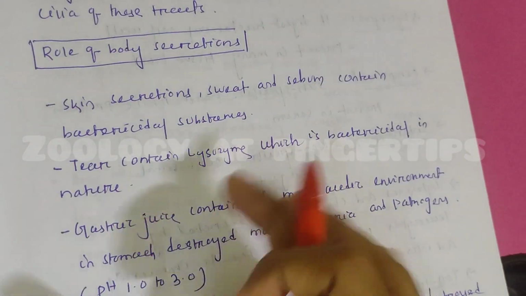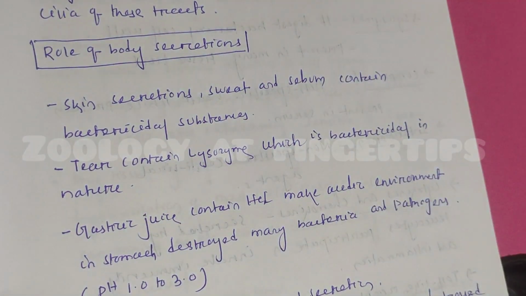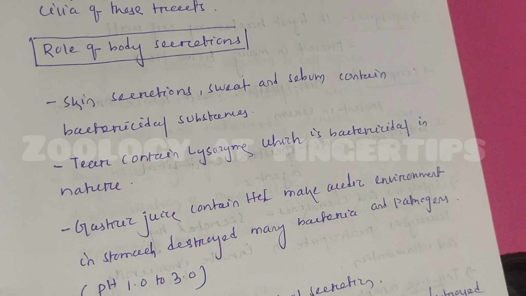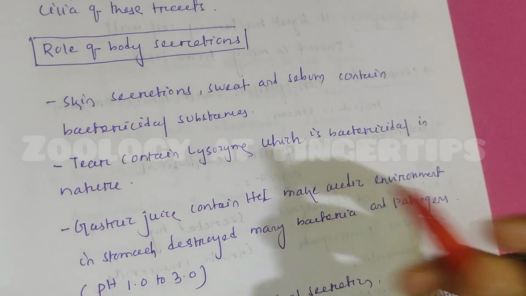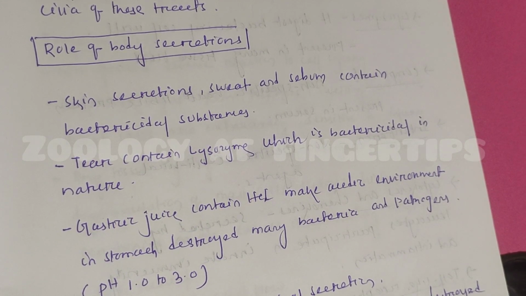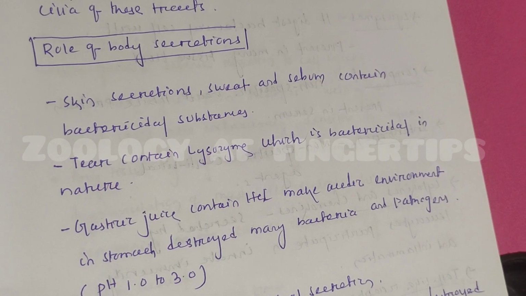Then the role of body secretion. It also plays an important role in innate immunity. For example, skin secretions like sweat and sebum contain many antibacterial substances. They kill bacteria. Another example is tears, which contain an enzyme lysozyme, which has antibacterial activity. Actually, the lysozyme prevents cell wall synthesis in bacteria, and it digests the cell wall of bacteria. As a result, the bacteria die.